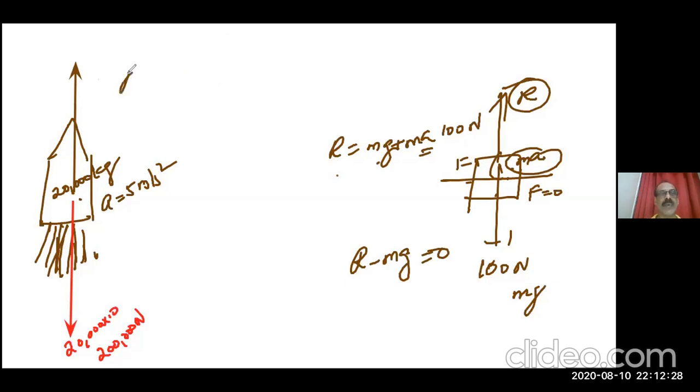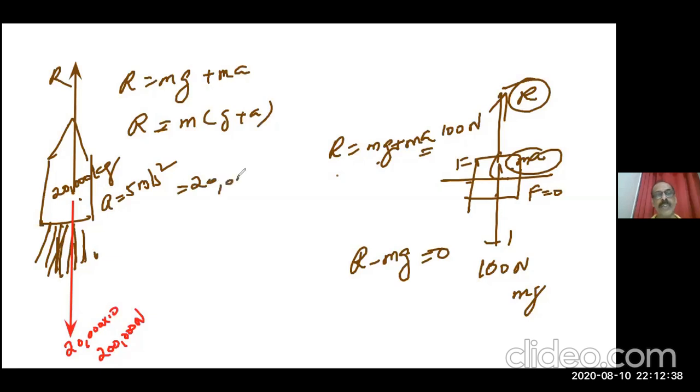R is equal to mg plus ma, or R is equal to m into (g plus a). M is equal to 20,000, g is 10, plus a is 5. So total, 20,000 into 15, that means around 300,000. Yes, sir, 300,000 Newton if you give.